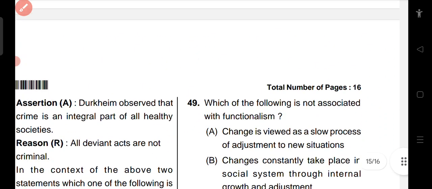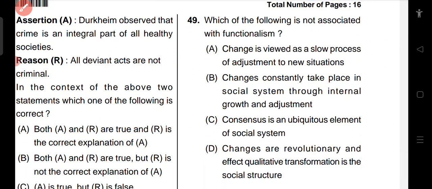Question number 49. Which of the following is not associated with functionalism? Change is viewed as a slow process of adjustment to new situations. Changes constantly take place in the social system through internal growth and adjustment. Consensus is an ubiquitous element of the social system. Changes are revolutionary and affect qualitative transformation in the social structure. So option D is not right, because functionalists never talked about revolution.